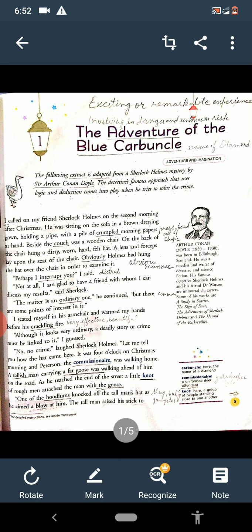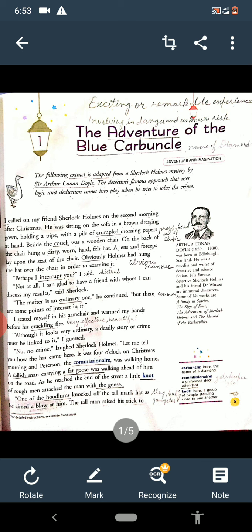And what is the name of the lesson? It is Adventure of the Blue Carbuncle. Does everybody know what a blue carbuncle is? It is the name of a diamond. And adventure means any exciting or remarkable experience that we are going to have. So in the adventure of the blue carbuncle, the writer comes to know where the blue carbuncle, the diamond, was. It was lost somewhere and they find it out.